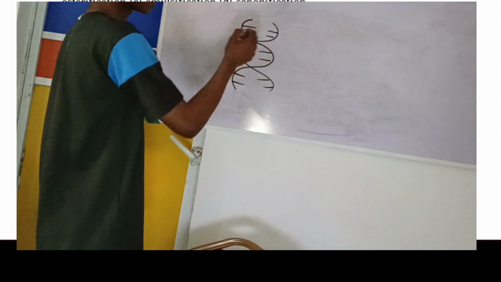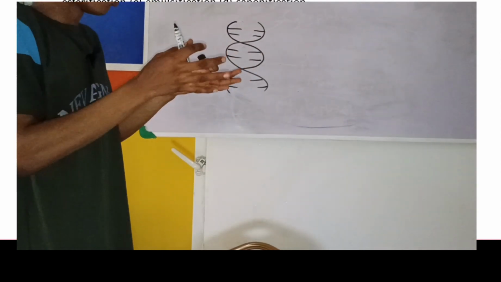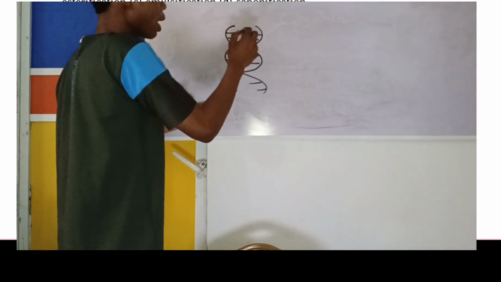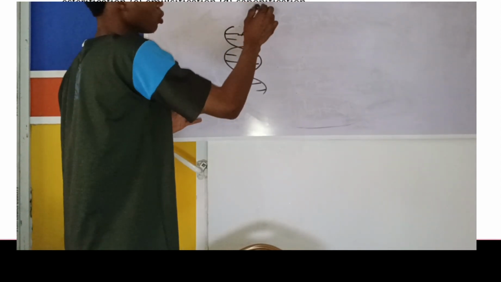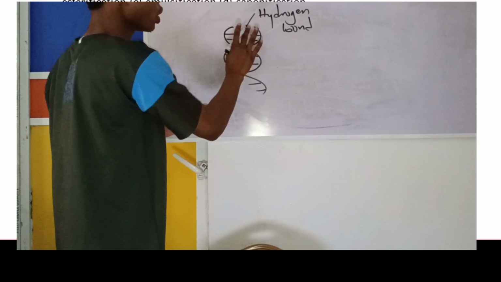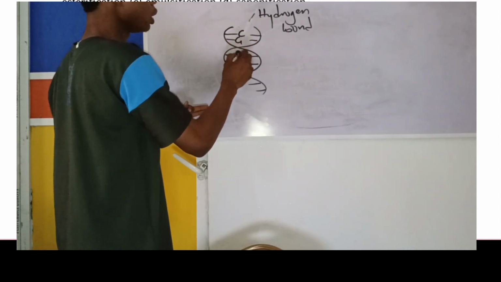Now these two strands are linked together. How are they being held together? The two strands are joined together by a bond called hydrogen bond. So we have bases here. The bases can be cytosine, guanine, adenine, like that.